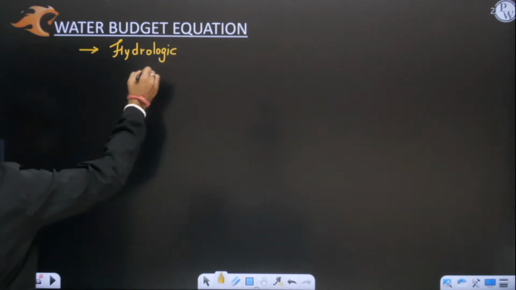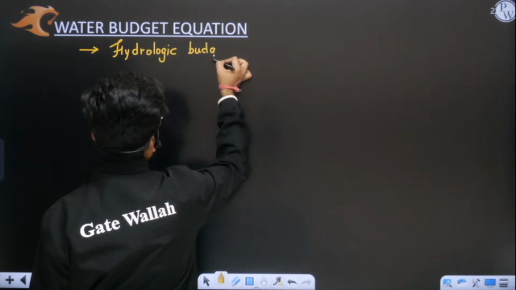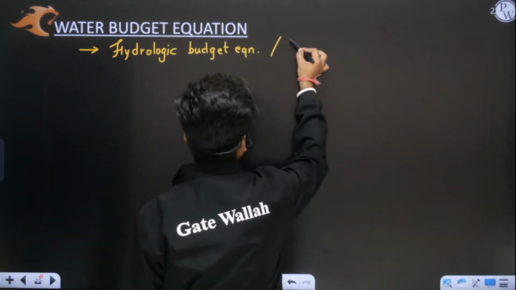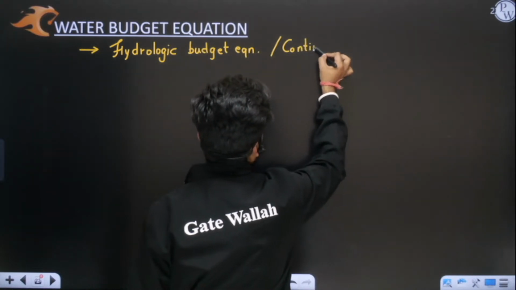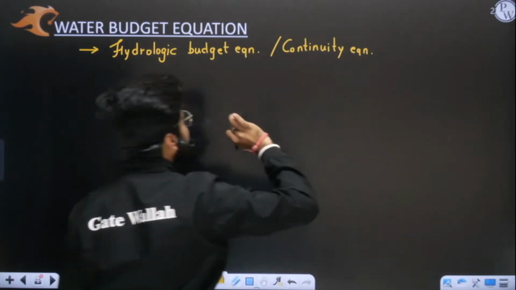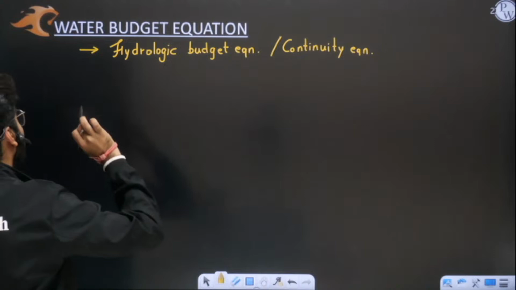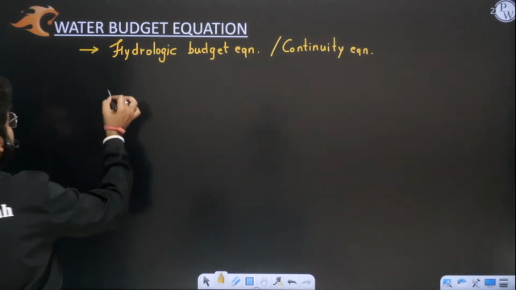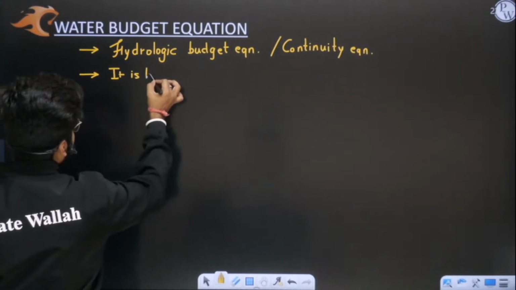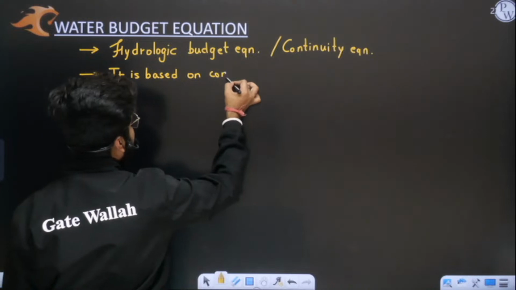Sometimes it is also referred to as the hydrologic budget equation, or simply the continuity equation. Both are one and the same. Be it continuity, you can call it hydrologic budget, or you can simply call it water budget. This equation is simply based on conservation of mass.